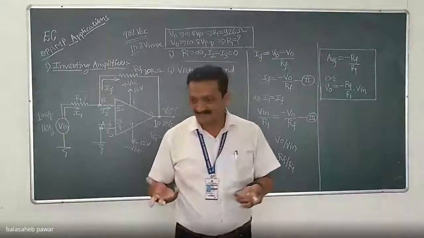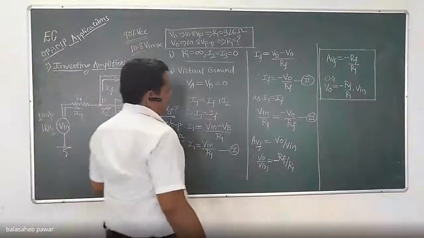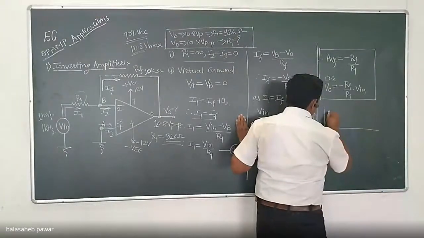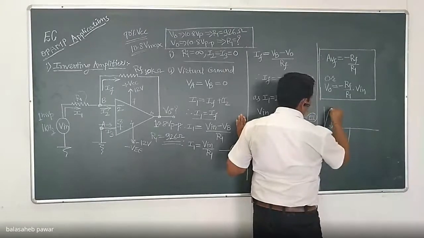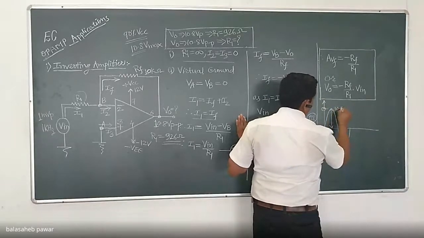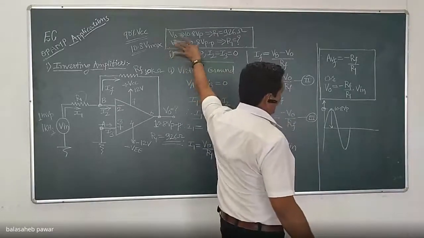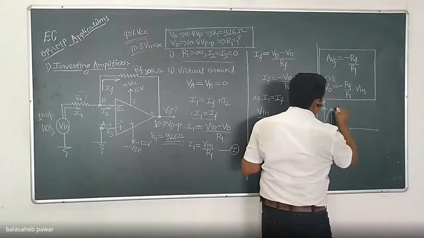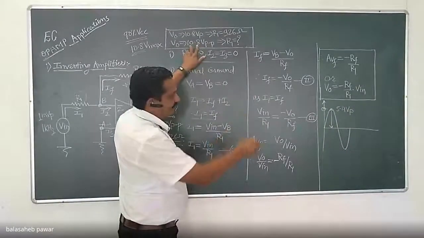Yes, it will get changed. Why? Because initially we consider that output signal in terms of its peak value only, like this. So this is known as peak value, and that was considered as 10.8. Right now, second requirement is 10.8 volt peak to peak. Means this single peak value will be 5.4 volt. Yes or no? So that peak to peak it will become 10.8.